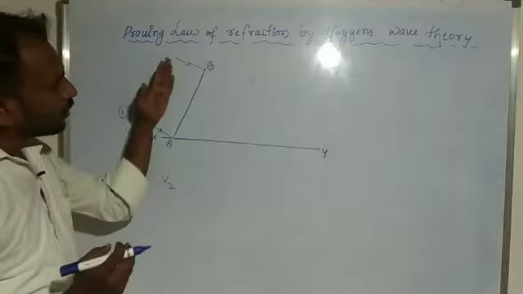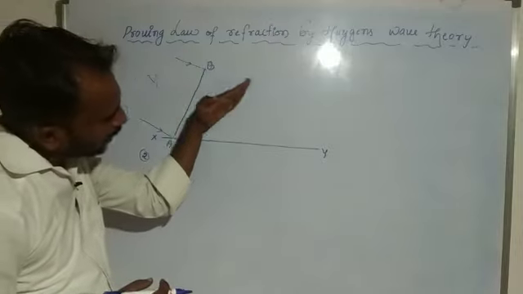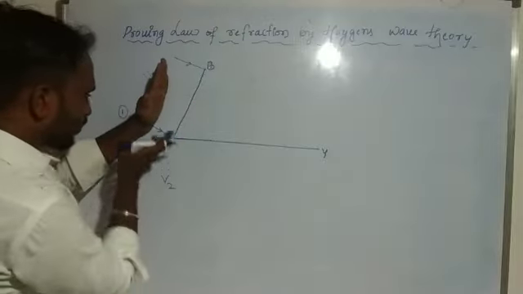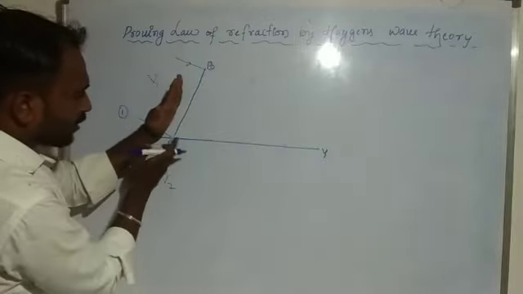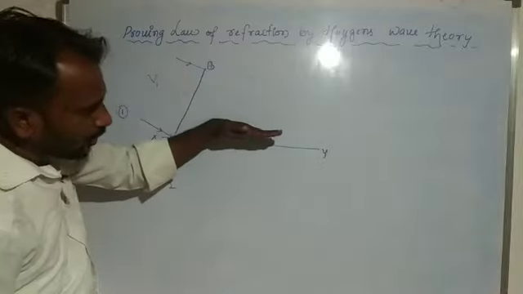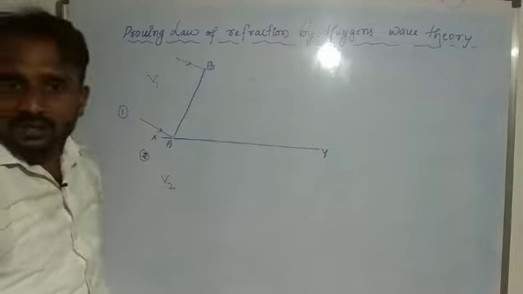Then what happened afterwards? This point B strikes this refracting surface. Why? Because this one is edge A and edge B. First edge A is incident on this refracting surface, and afterwards edge B is incident on this refracting surface.